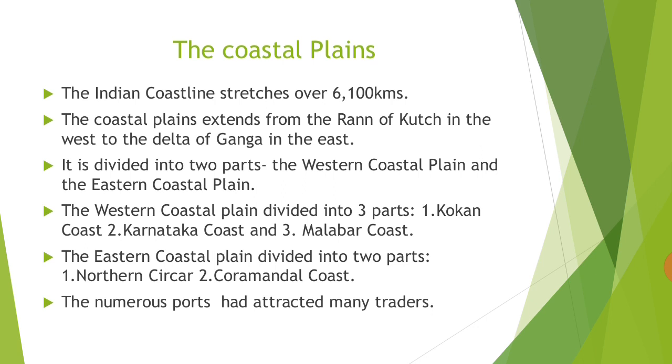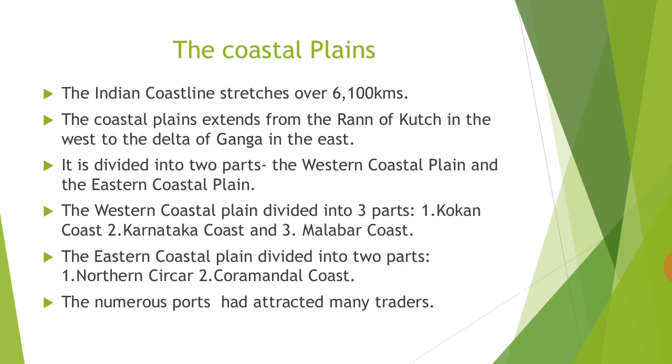The western coastal plain lies between the Western Ghats and the Arabian Sea and it extends from the Rann of Kutch to Kanyakumari. It is narrow, steep and rocky and it is divided into three parts. As I told you earlier, the Konkan coast, which lies to the south of Gujarat plain, extends from Daman to Goa. The Karnataka coast extends from Goa to Mangaluru, and the Malabar coast extends from Mangaluru to Kanyakumari.